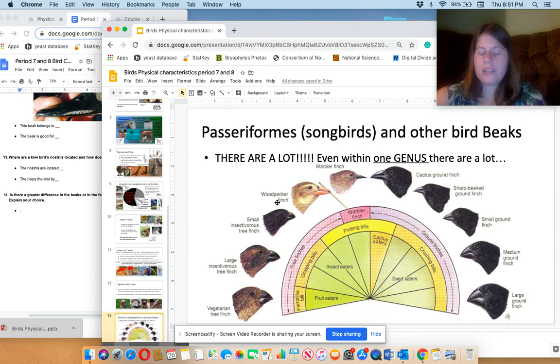So, last bit of the slide. Passeriforms. Now, just like there were, well, exactly the opposite of passeriform feet, there are lots of passeriform beaks. So passeriforms had pretty much all the same feet, if you remember back, but they have very different beaks. So this is just one look at one genus of birds, just the finches, even though these are different species of finch. They're all one small group within the group of passeriforms. And we have tiny pointy beaks for probing, like sticking in and snatching out things from cactuses and eating bugs. There are bills for grabbing and breaking apart insects. There are bills for eating insects and fruit, and there are bills for eating seeds and cracking seeds